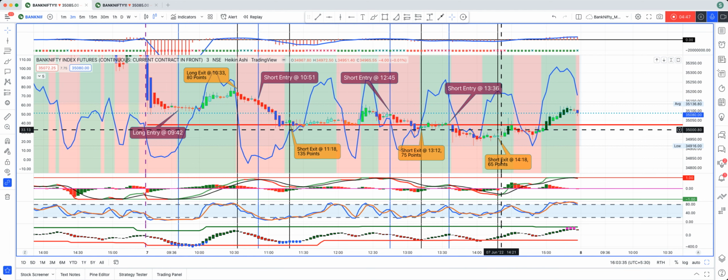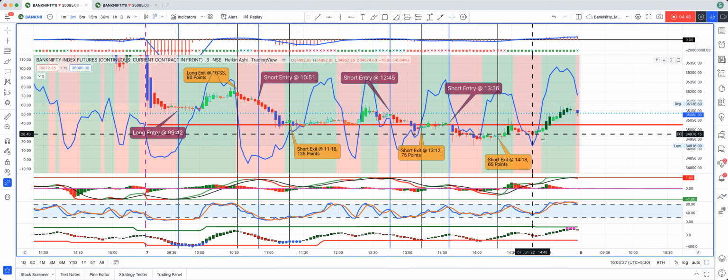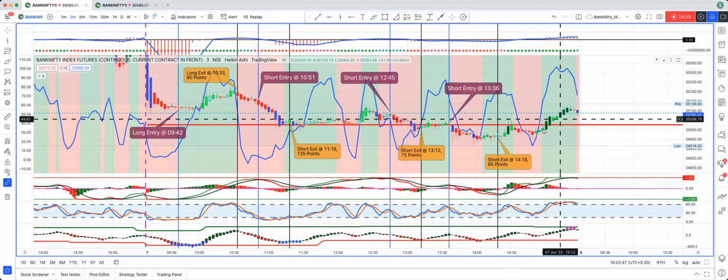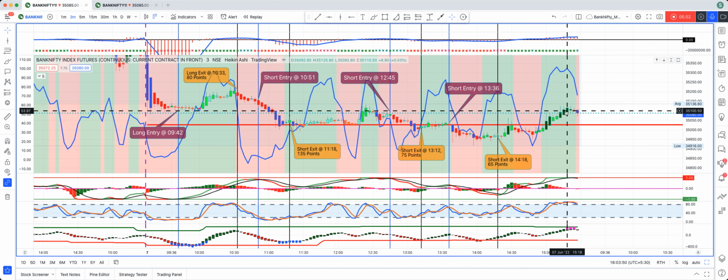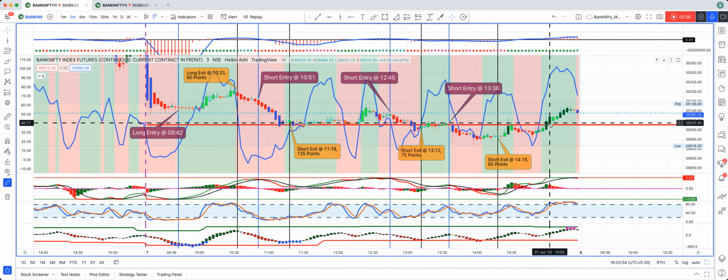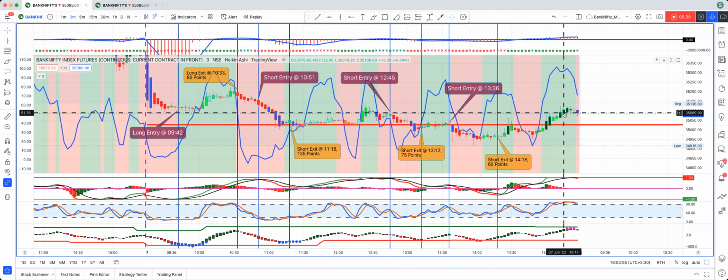And after that, I stayed light because it was not very clear and it was not coming with conviction. There was one candle going up and then suddenly it was coming down, so I was not convinced enough to take that trade. And after three, short covering happened because of which this rally was there, but I could not participate in this one because by that time it was not very clear whether the short covering rally would last long or not.